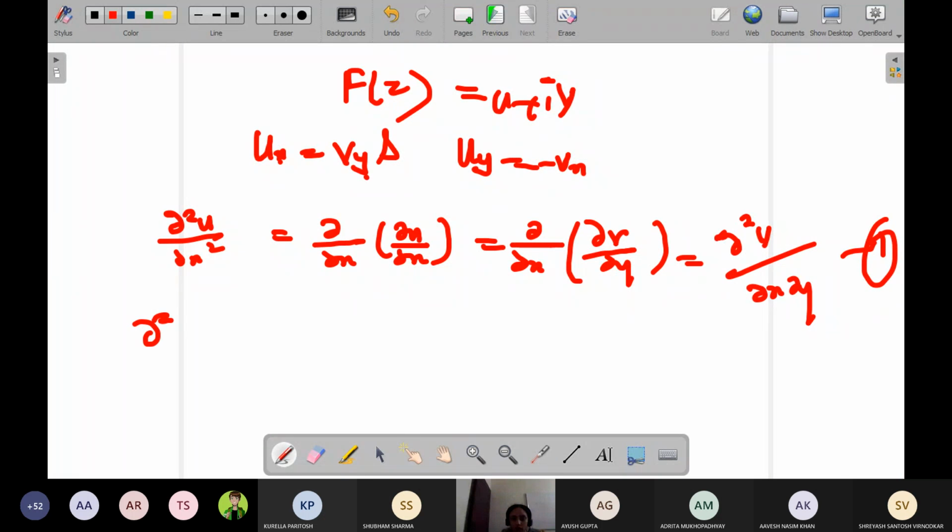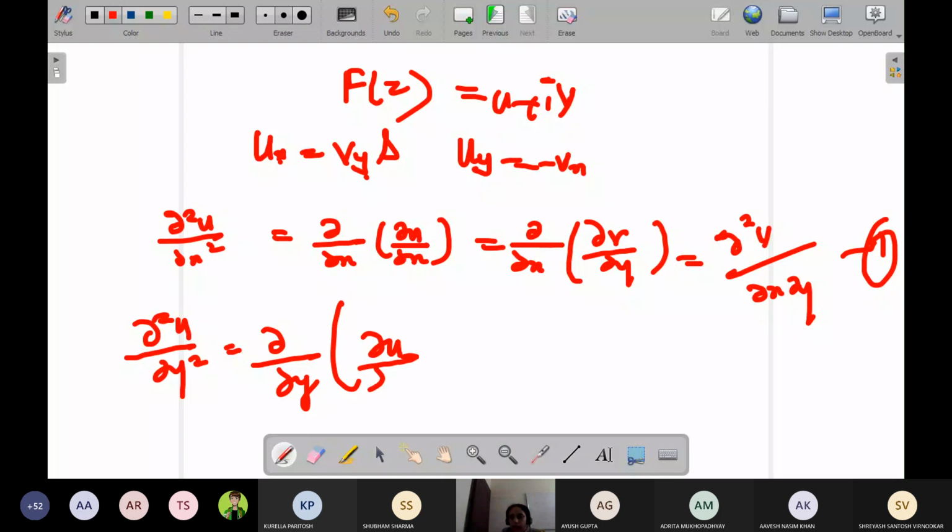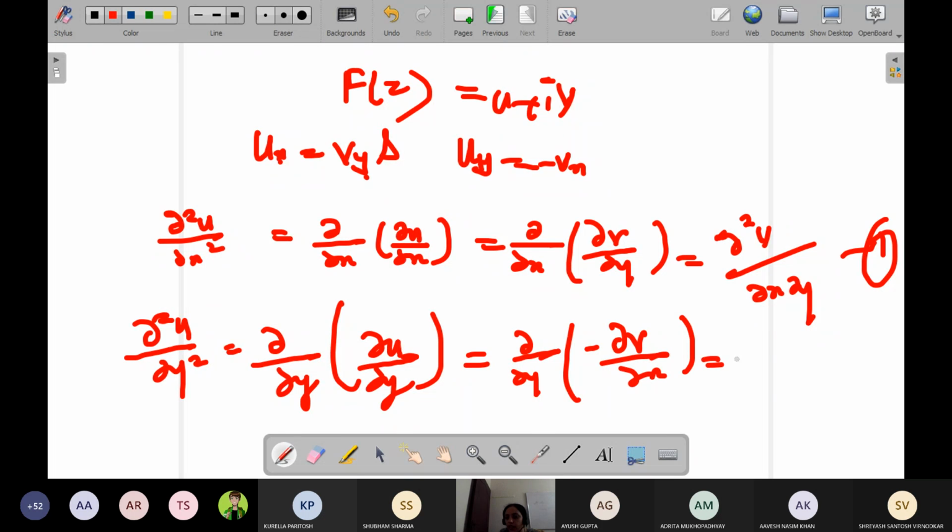Similarly, I will take del square u by del y square. I can write this as del by del y of del u by del y. Using the CR equations, I can write del u by del y as minus del v by del x. This I can write as minus del square v by del y del x, or del x del y, both are okay. So I take this as equation number 2.